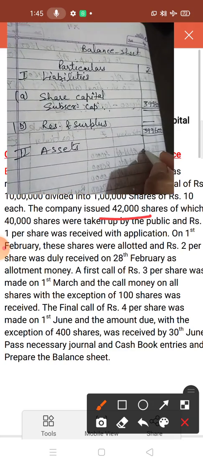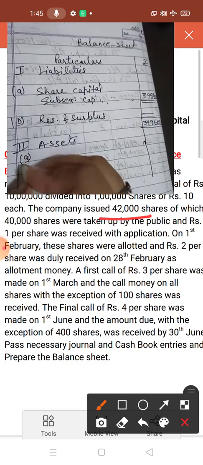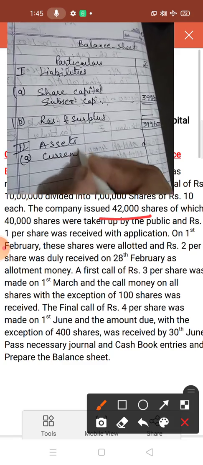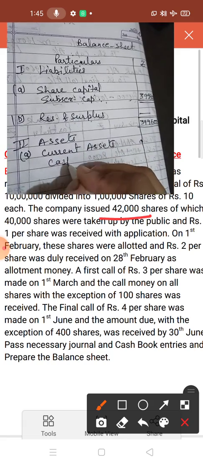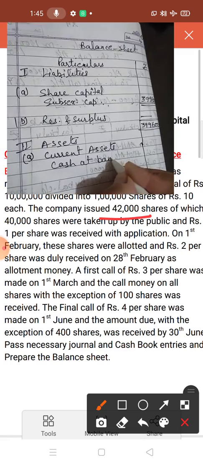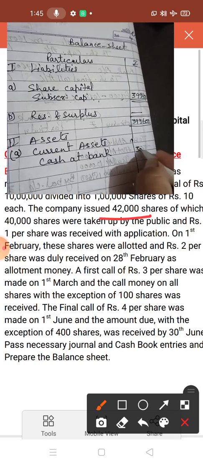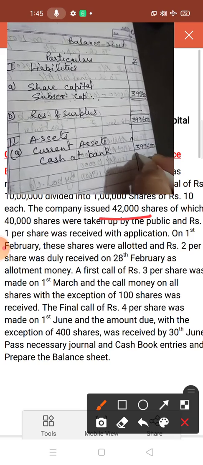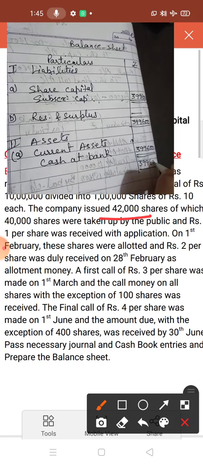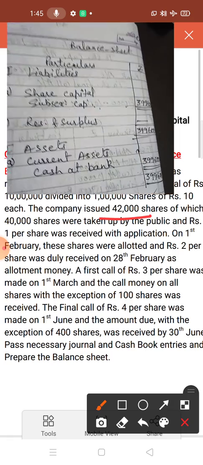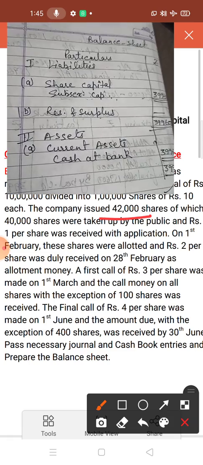Now second thing, you have to make the asset side. So on the asset side, only one thing you have to write down here, the cash book amount. So you can write the heading current assets and cash at bank. In current assets, this is the cash book balance, and the cash book balance you already found out. The total balance of the cash book balance is also 3,99,600. Make the total. Now see here, both sides are equal. In this way you have to make the balance sheet. Okay.